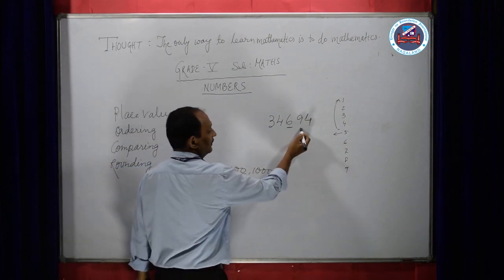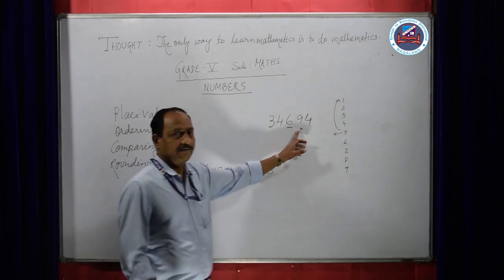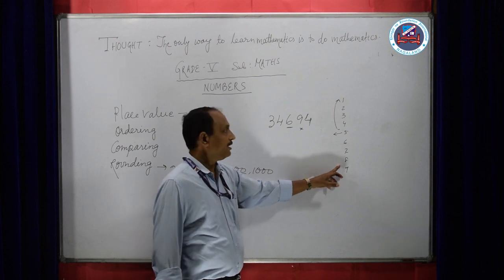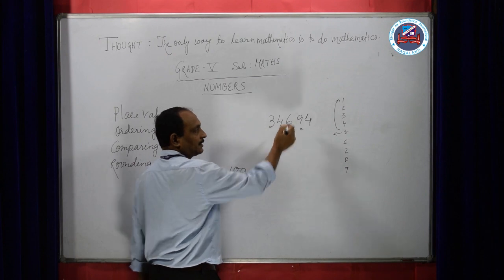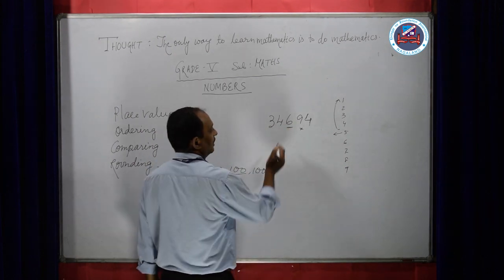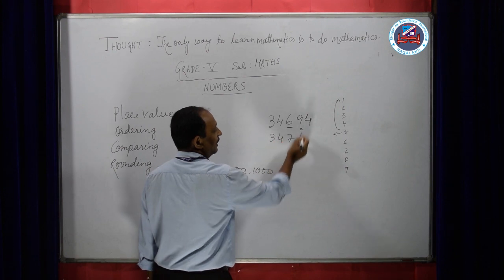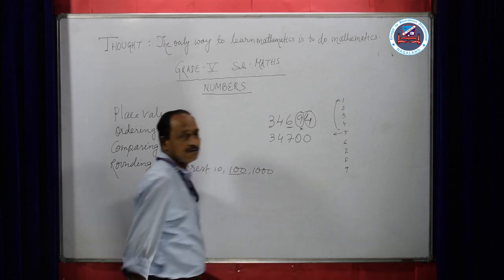The next number is 9. That means 9 is greater than 5. Means this 100 number will change. That means 6 will become 7, and this number will automatically change to 0, 0.